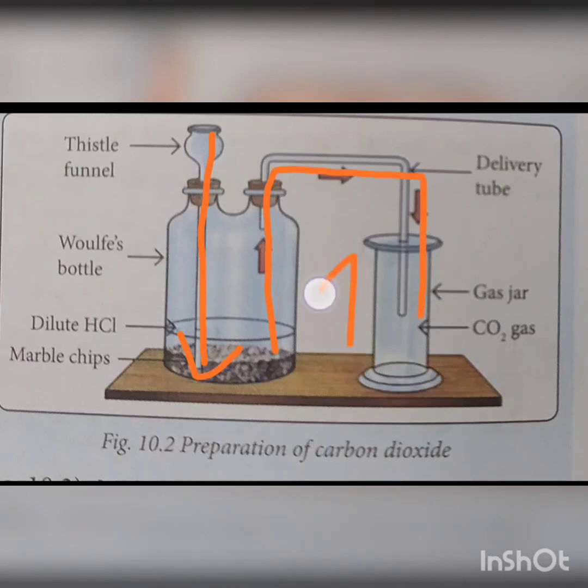upward displacement of air. Since carbon dioxide is heavier than air, that means carbon dioxide will settle at the base of the gas jar. So we conclude by this reaction that marble chips react with the dilute hydrochloric acid to produce carbon dioxide.